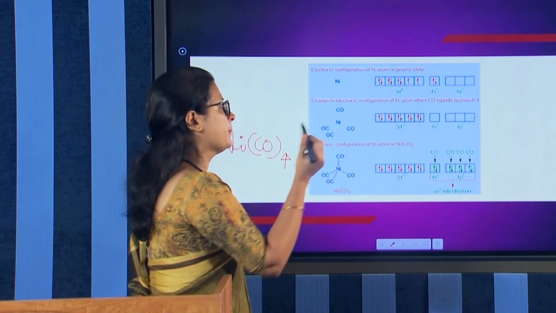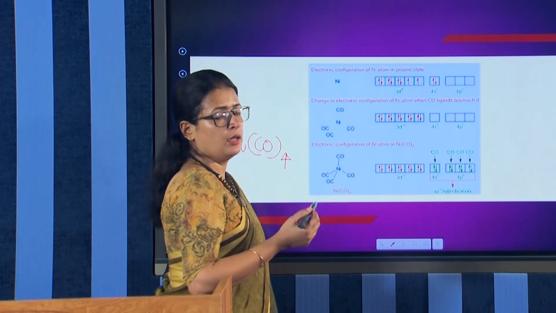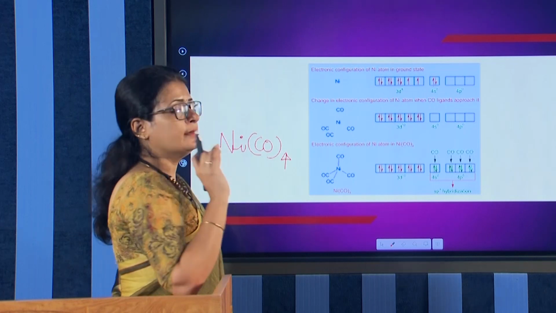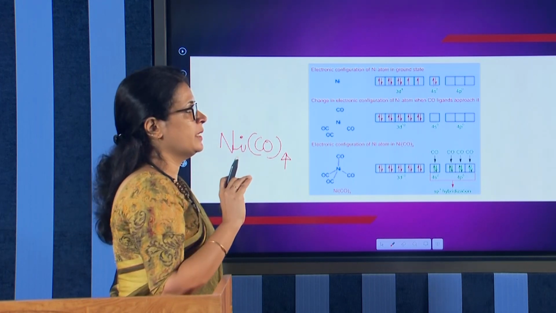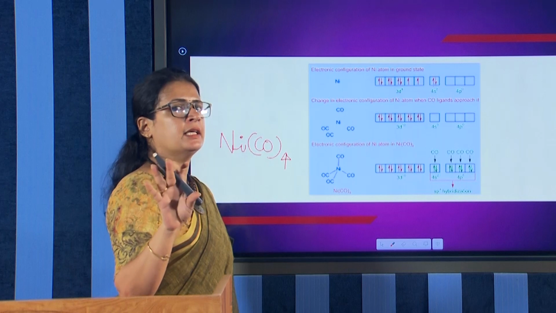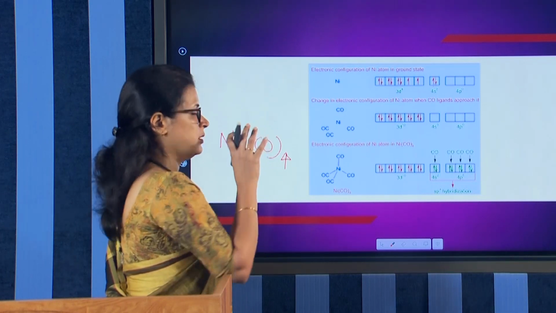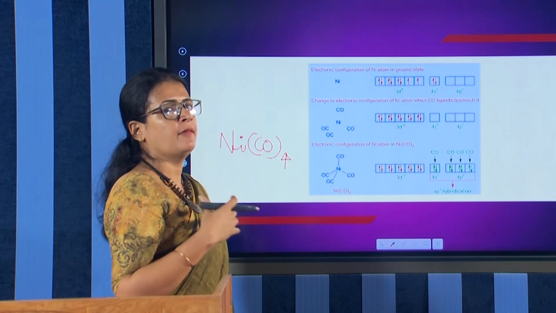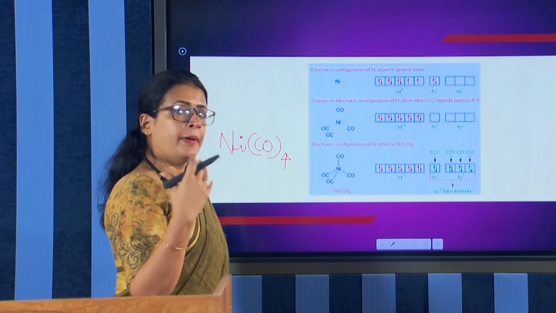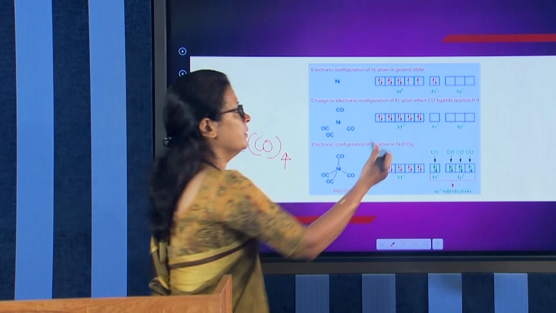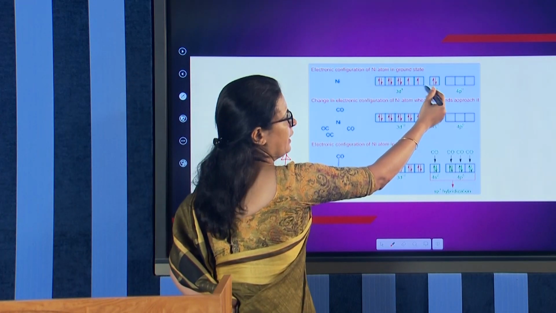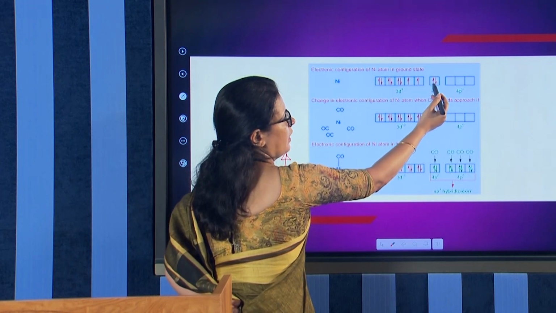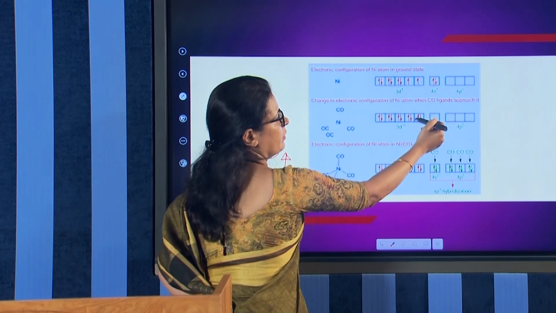Again I repeat, we have the central metal atom nickel in the 0 oxidation state, that is 3d8 4s2, which means that no electrons are given by the nickel. And now when carbonyl ligands are approaching, these carbonyl ligands have a high ability to pair the electrons in nickel. So, the 4s2 electrons will be coming here, and see this, one electron will be coming here, another electron will be coming here.